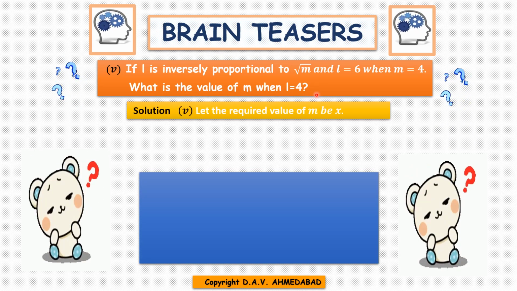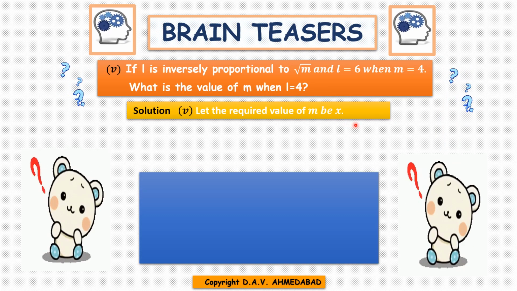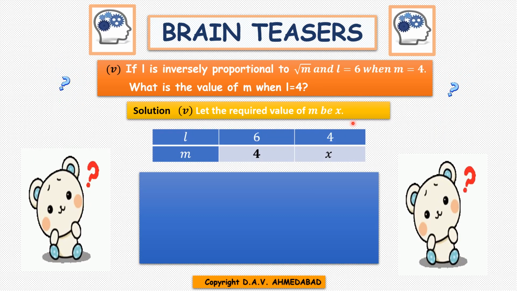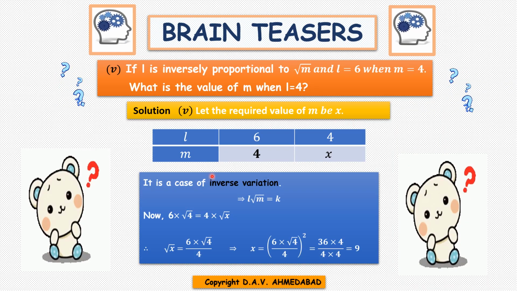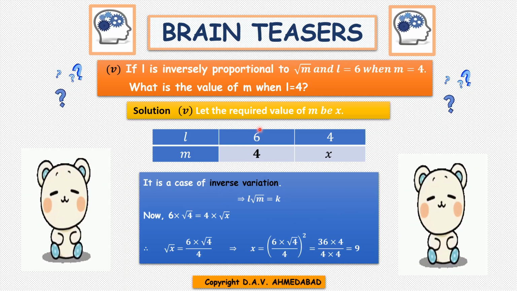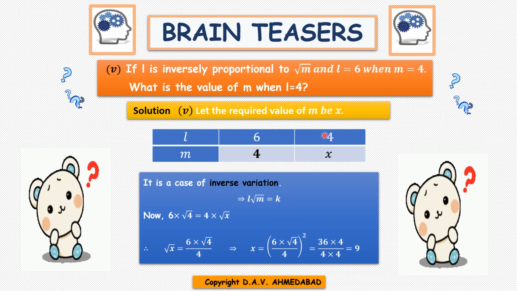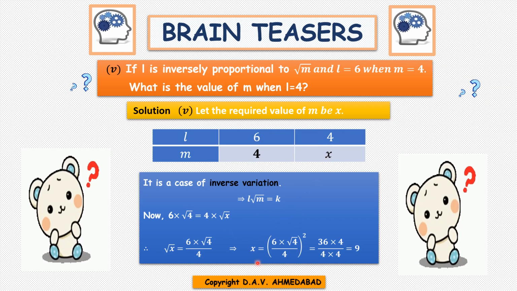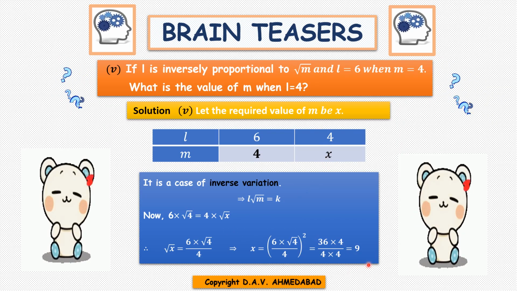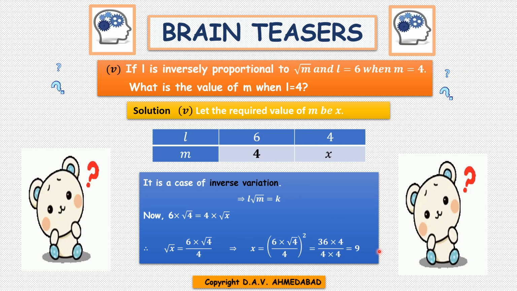So let the required value of M be x. Then make the table. After that, L into root M is k. It means 6 into root 4 equals 4 into root x. Then calculate the value of x, children. So x equals 9.